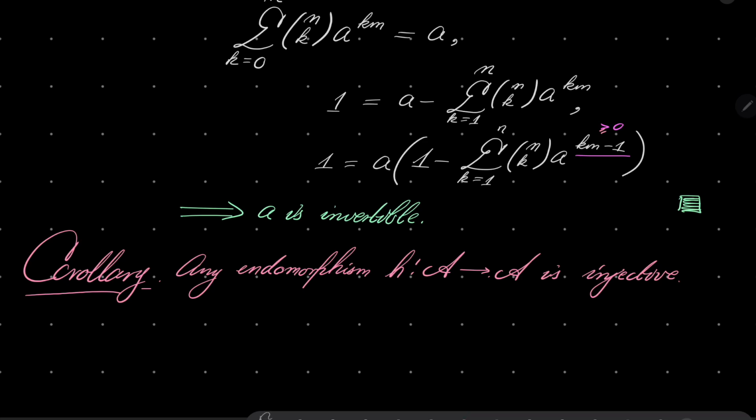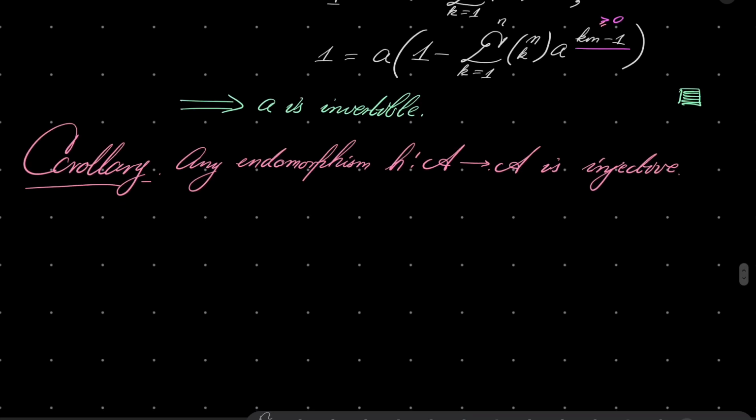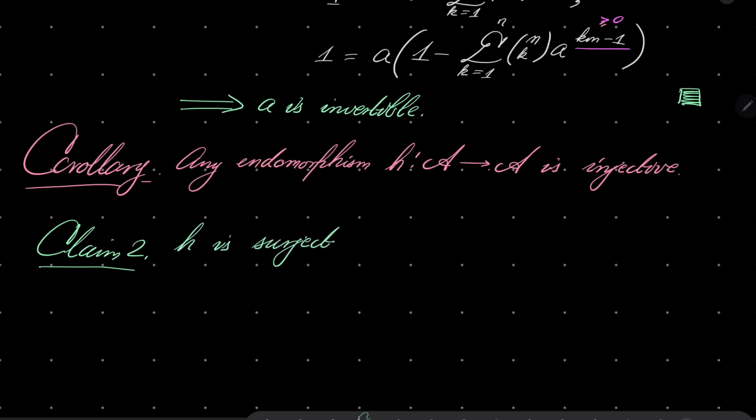But now the harder part is to prove that it is surjective. So my claim number 2 and final: I claim that h is surjective. And it is harder to prove.